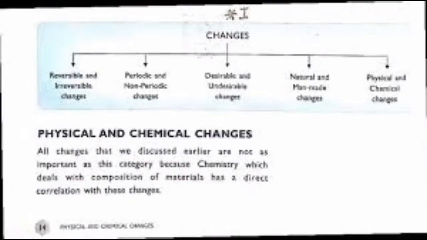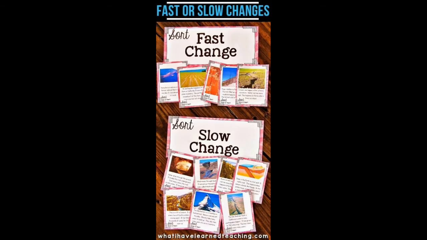So there are various types of changes. The first one is fast and slow changes. Those changes that take a long time to complete are known as slow changes, whereas those changes which take very little time to complete are known as fast changes. Example, burning of a matchstick is a fast change, and rusting of iron filings is a slow change.